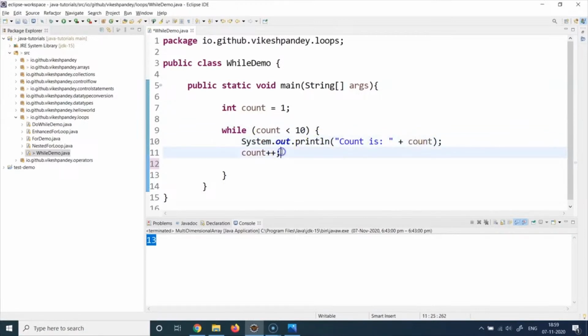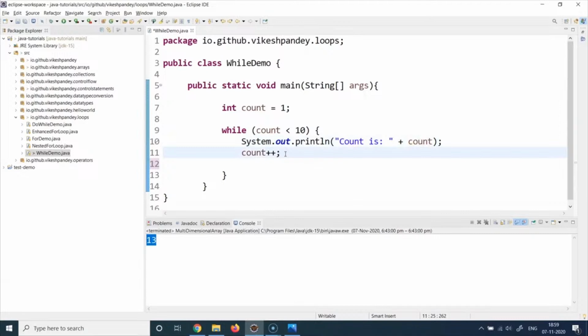And then it does count plus plus. So now the count value becomes 2. It will again go back here, again check the condition saying is 2 less than 10? Yes, that is true. So the while condition again becomes true. It will again go inside this, print the current value of count, which is 2, then do count plus plus.